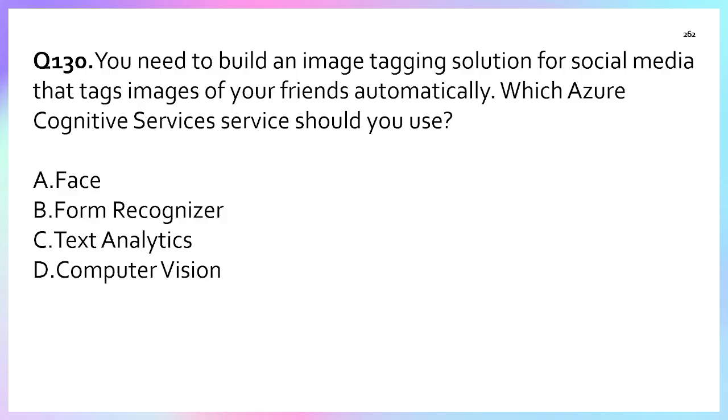Face detection is used to locate and identify the people in an image, for recognizing the face of the friend. This is part of the Face API as well. So the correct answer is option D, that is Computer Vision. The rest three are not, because Face is not part of that one. Form Recognizer is part of forms. Text Analytics is for text analytics, right? So Computer Vision is the perfect answer.